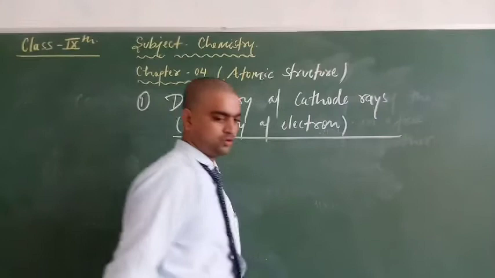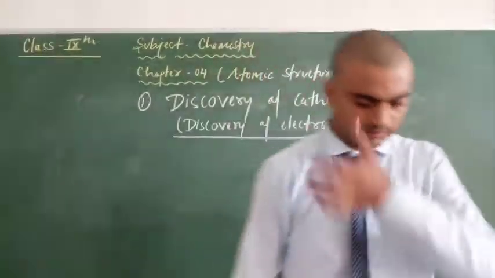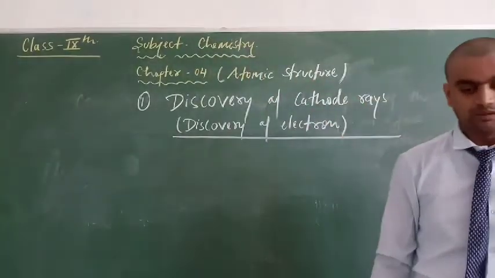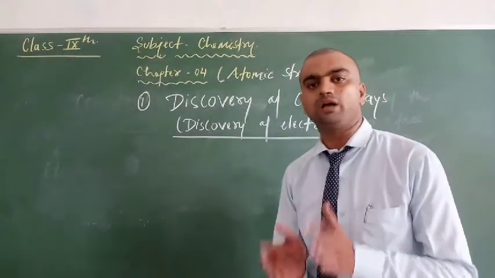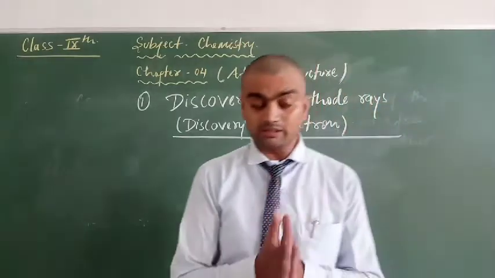This is the topic we have to consider. Listen students. What is the heading? Discovery of cathode rays or discovery of electron. Clear? What is the question?